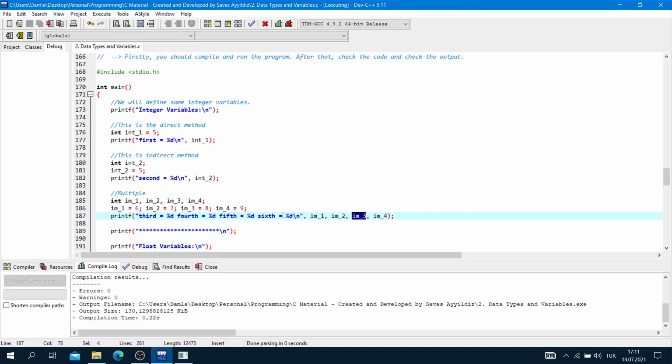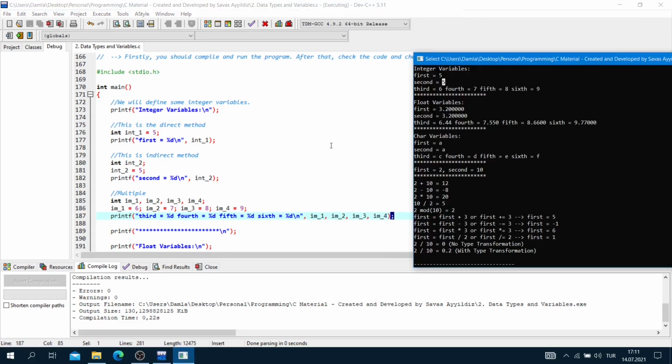And sixth is equal to %d, and it is related to integer multiple 4 and semicolon. As you can see, third is equal to 6, fourth is equal to 7, fifth is equal to 8, and sixth is equal to 9. Okay.